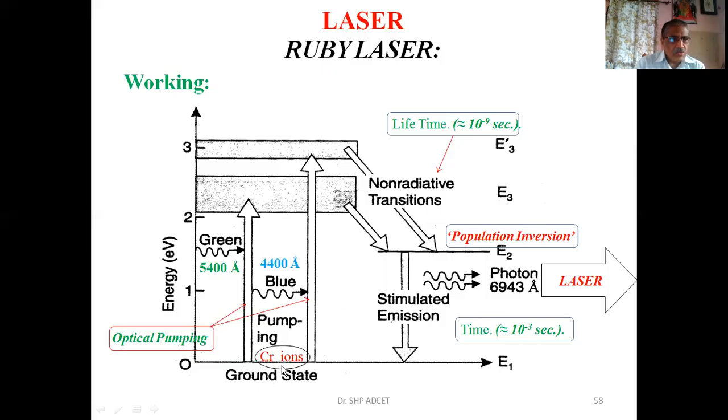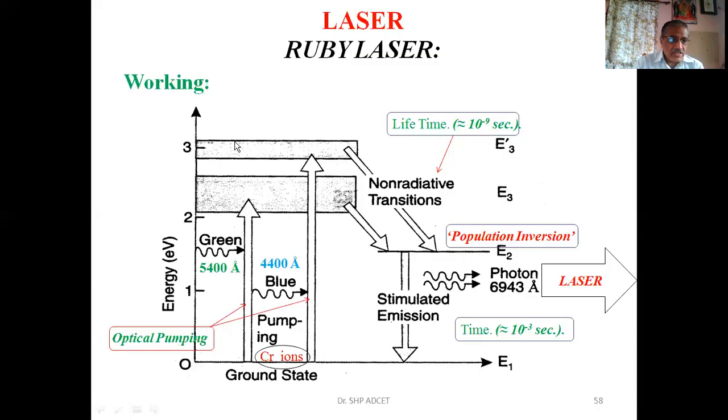So here, the atoms lying in the ground state with energy E1 absorb the energy. The energy increases from E1 to E3, and that is why the atoms jump from the lower level to the higher level. Initially, aluminum oxide is inert, but when it is doped with chromium, the chromium atoms are very useful to absorb the energy, and they jump from the lower level to the higher level.